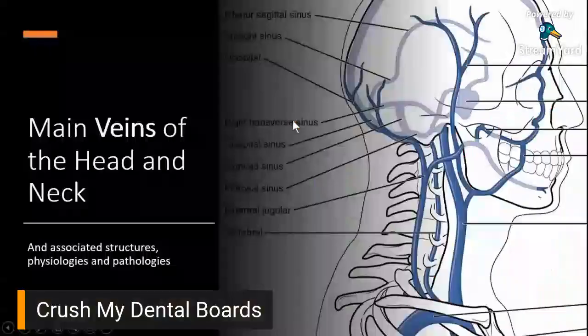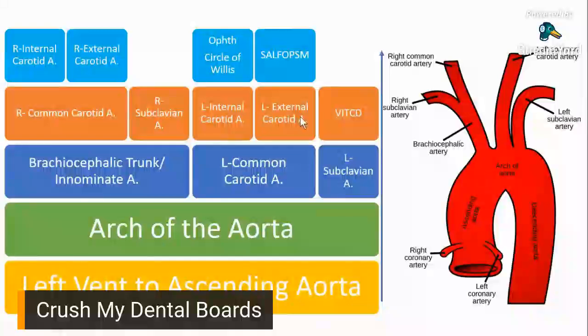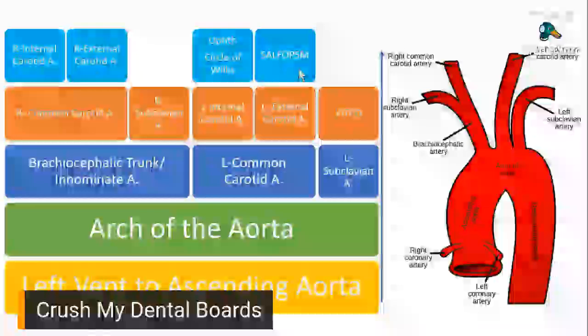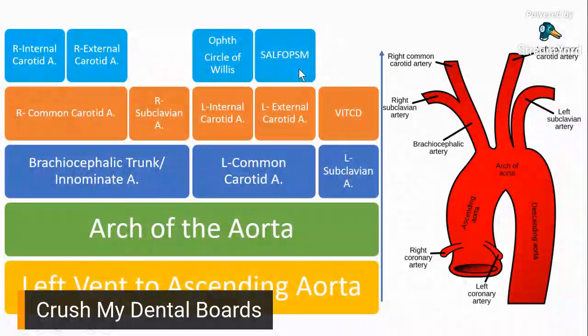And then we also discussed the external carotid artery, and binigyan natin siya ng mnemonic na SALFOPSM. Dapat by now, alam niyo na kung ano ibig sabihin ng these letters.